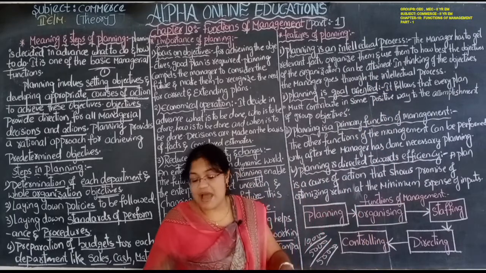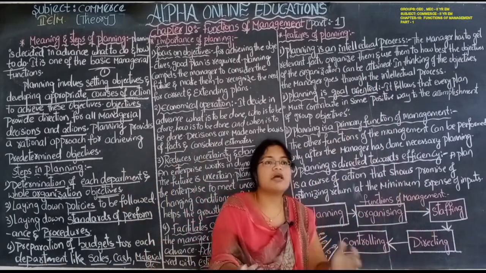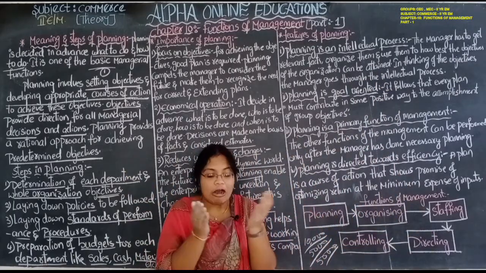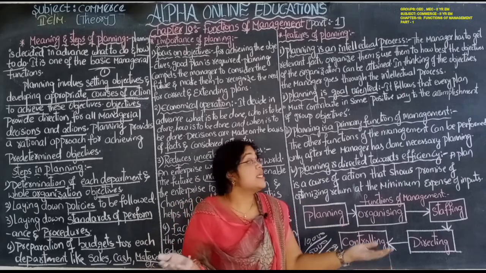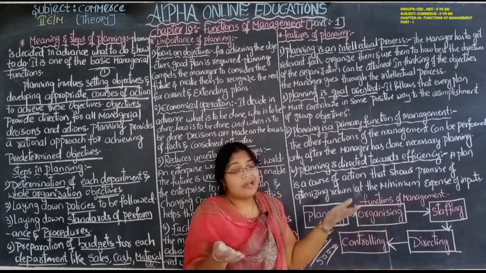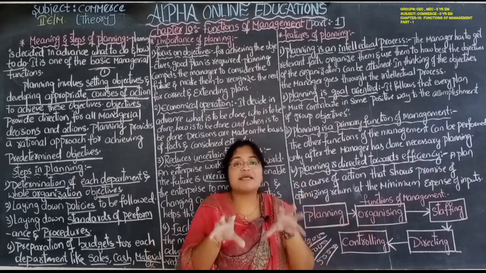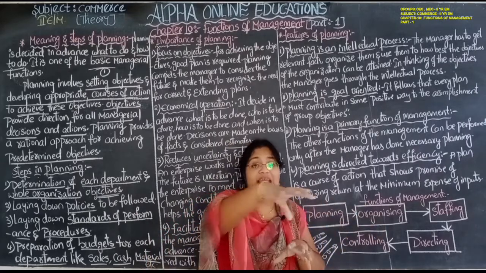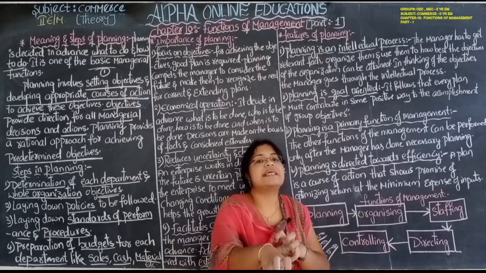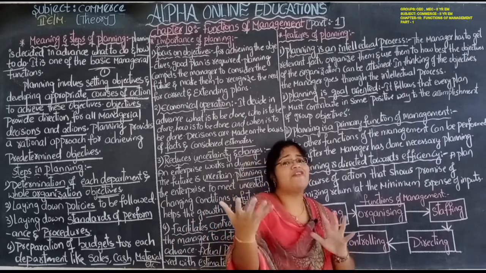So first the manager has to bring all the facts. After seeing all the facts, he has to organize and arrange them and use them in a systematic manner so that they can achieve the objectives easily without any kind of difficulties.